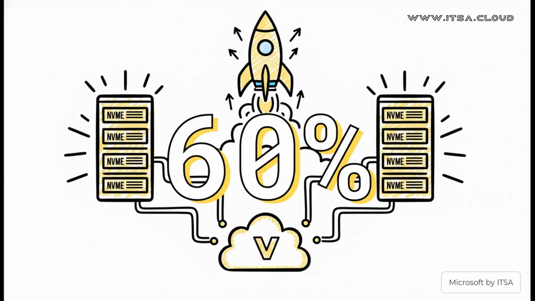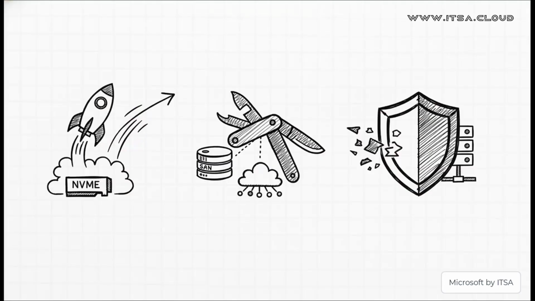60%. Just let that number sink in for a second. With new optimizations from modern NVMe storage, that super fast non-volatile memory express stuff, you could see I/O performance that's up to 60% faster. For a busy virtual environment, that is a massive leap forward. It can absolutely crush performance bottlenecks. So these new enhancements really break down into three key areas.